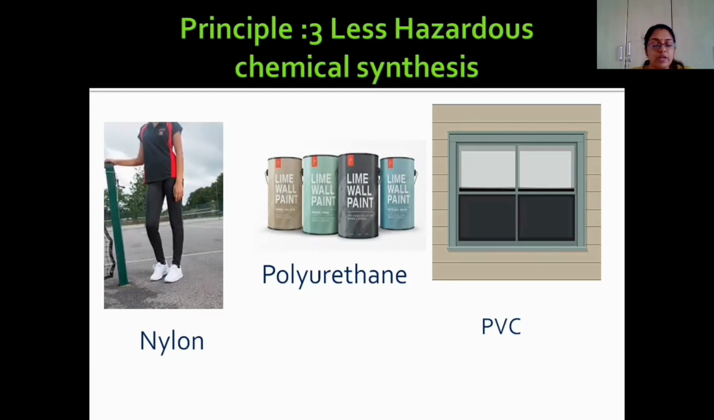Consider the window panel, and window panel is made up of PVC. So all these polymers require a typical acid, that is adipic acid. And traditionally, this adipic acid is synthesized by the use of benzene as a solvent. And we all know that this benzene is highly carcinogenic in nature.